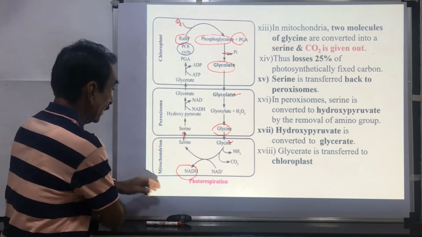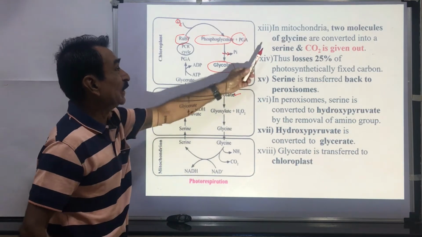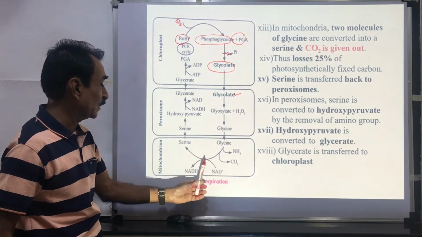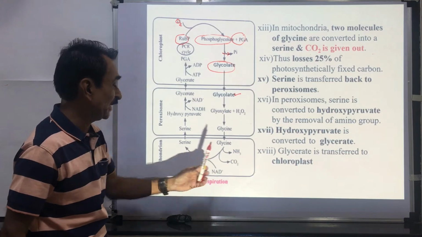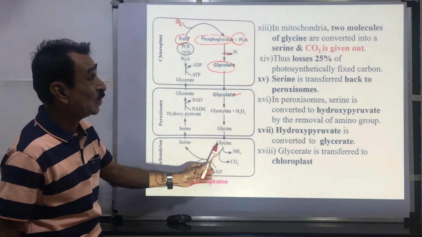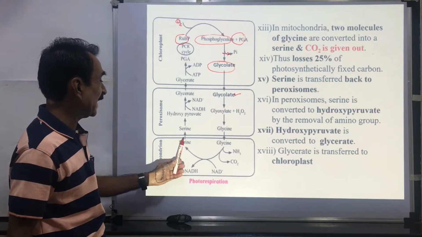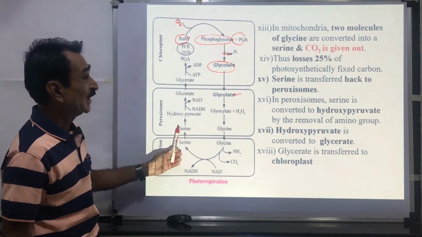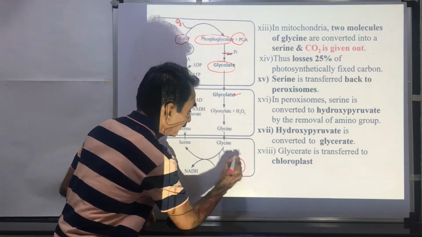In the mitochondrion, two molecules of glycine are converted into serine. There is a release of CO2, there is a release of NH3, and NAD is converted into NADH. At this place, two molecules of glycine are utilized. Here the serine is formed. Serine is transported to the peroxisomes.